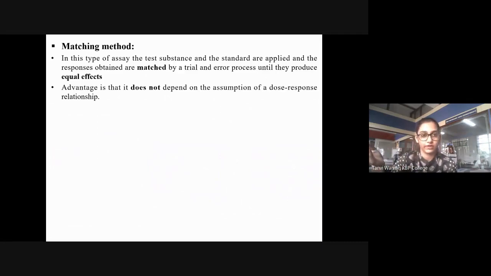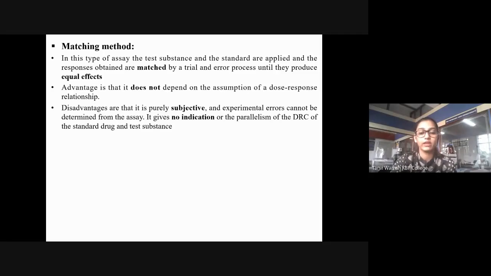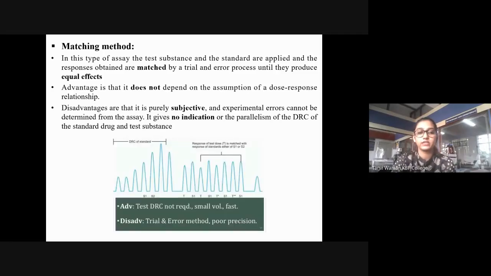Therapeutically equal effect. It doesn't depend on the assumption of the dose response relationship. We had talked a lot about the dose response relationship already. We have seen the disadvantages, and this is how the graph looks like. The curves: you have the DRC, drug response curve, of your standard and of your test. We're going to match it with either standard 1 or with standard 2.